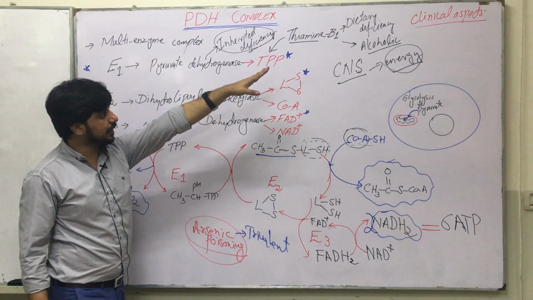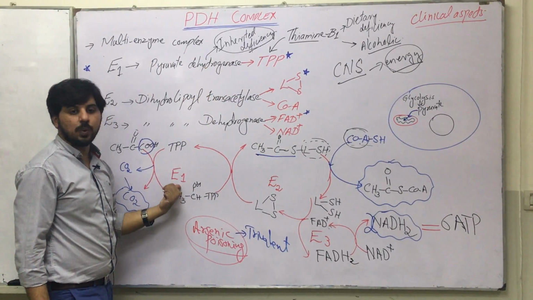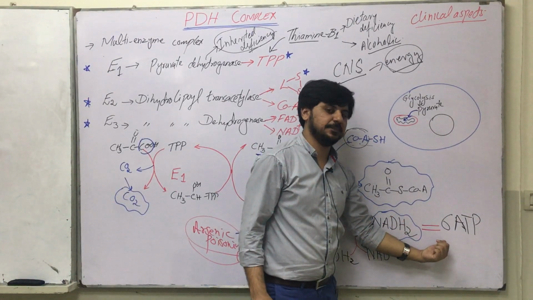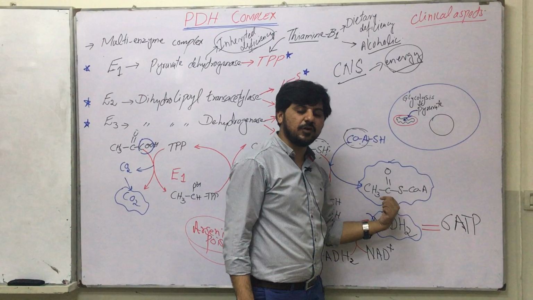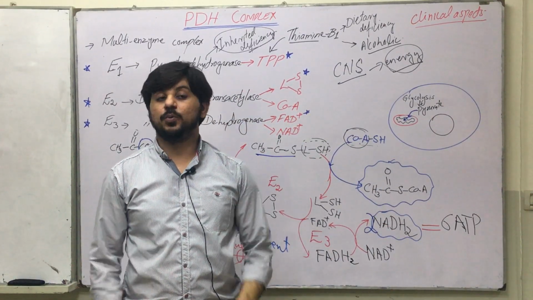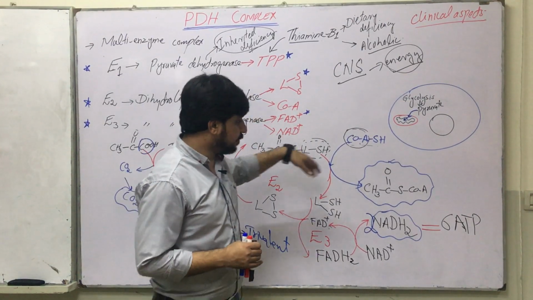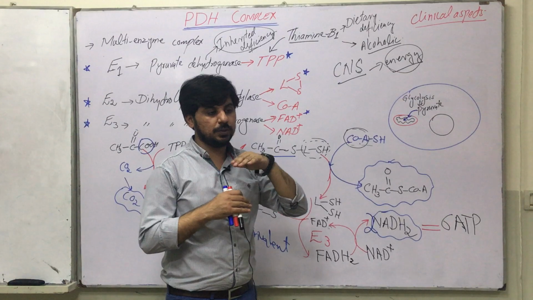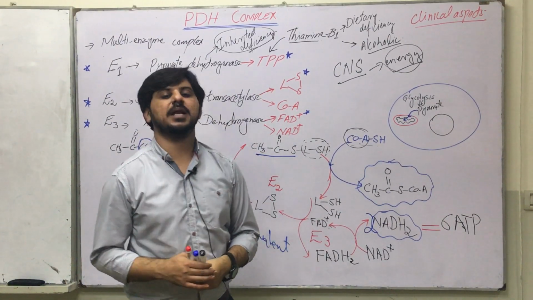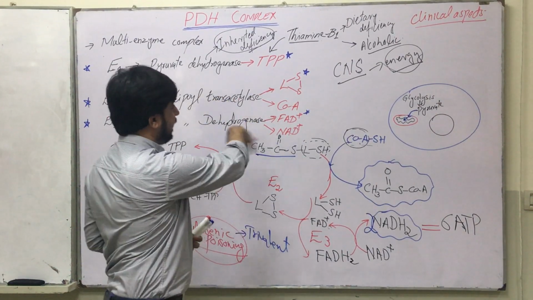When there is no B1, there will be no TPP. When there is no TPP, E1 will not work. When this does not work, there will be no formation of acetyl-CoA and ATP. And when acetyl-CoA is not formed, the TCA cycle will not operate in the brain, and the brain is very sensitive to energy. And when the brain becomes deficient in energy, that will damage the CNS. So this was the clinical significance of the PDH complex.